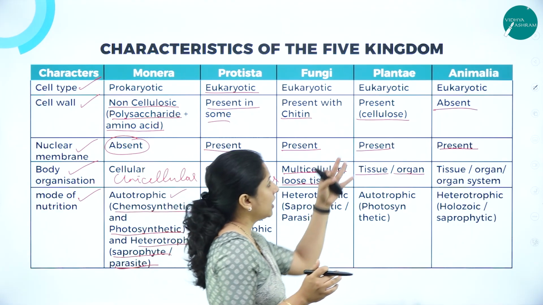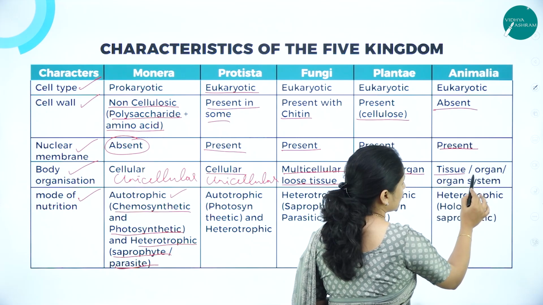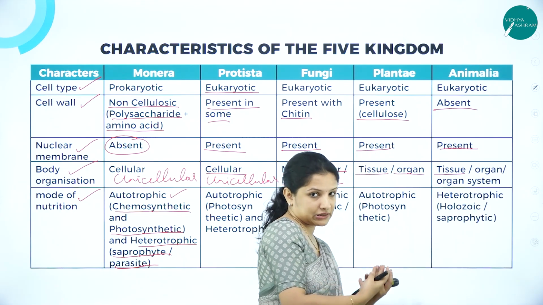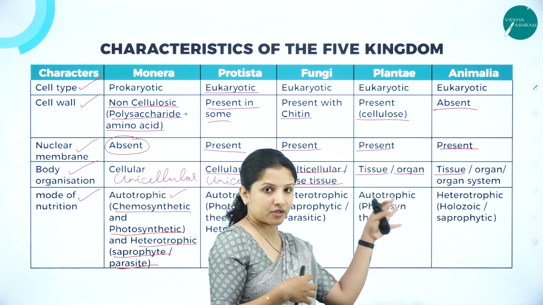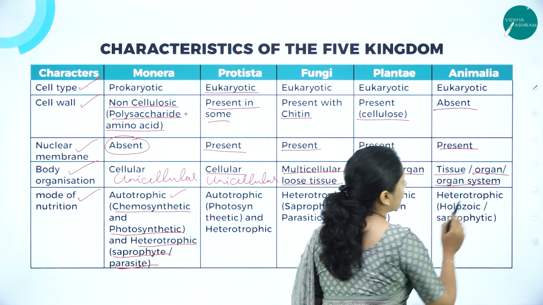Talking about animals, they have tissue level of organization. They are multicellular; a group of cells forms a tissue, a group of tissues forms an organ, and a group of organs forms the organ system.